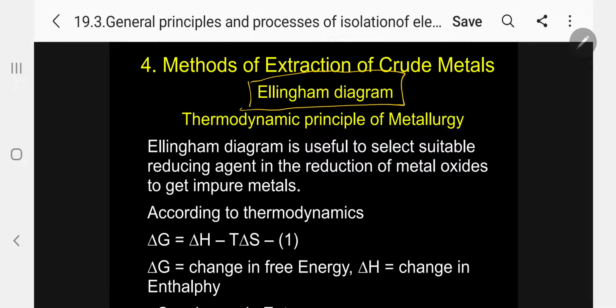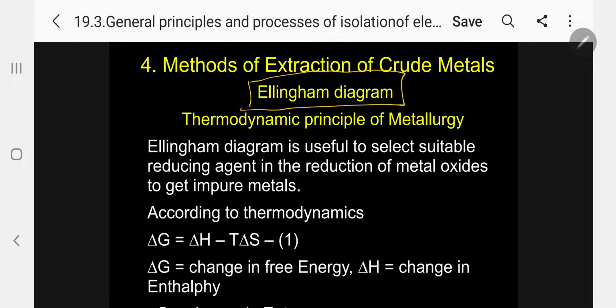We have seen nearly 8 methods of doing that corresponding reduction. Kindly follow, to get impure metals, how to select a suitable reducing agent? The Ellingham diagram is useful to predict the suitable reducing agent.